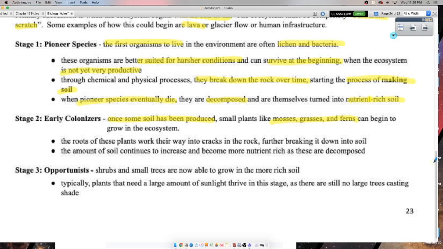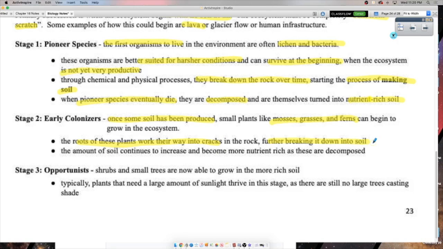And they actually help out too, because the roots of these plants will work their way into the cracks in the rock, right? And that'll start to break it up. They'll seek out the dirt. If you've ever seen grass growing on a cracked sidewalk, right? That's what's happening. If you leave it long enough, if no one comes and picks that grass, eventually it'll turn that sidewalk into soil, okay?